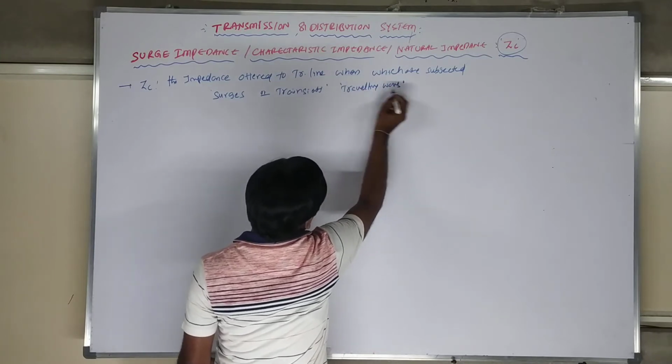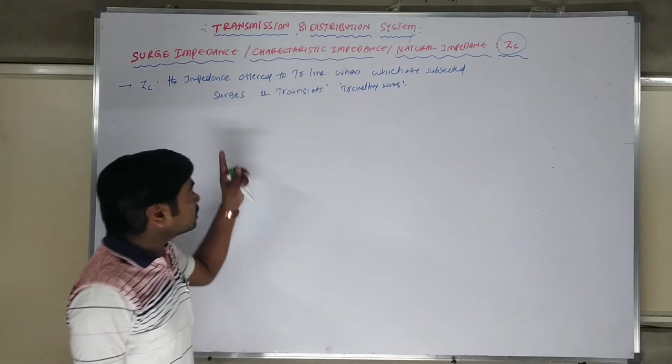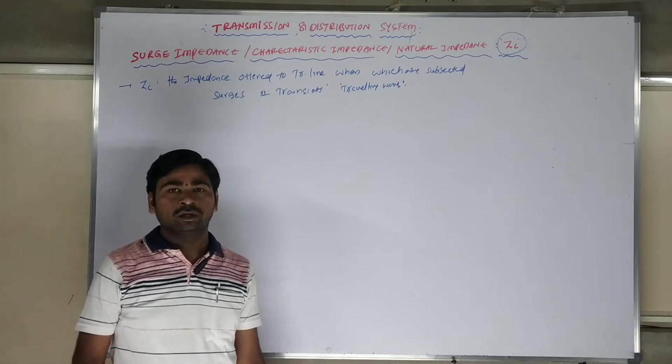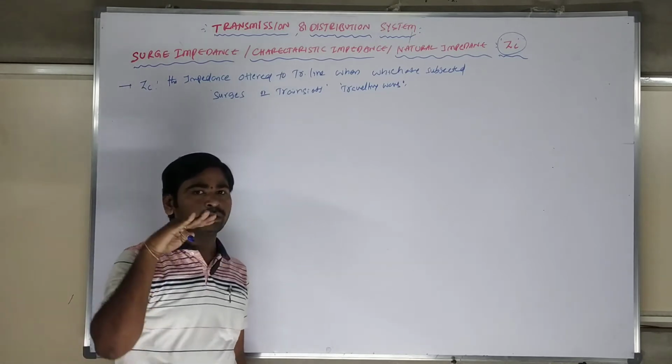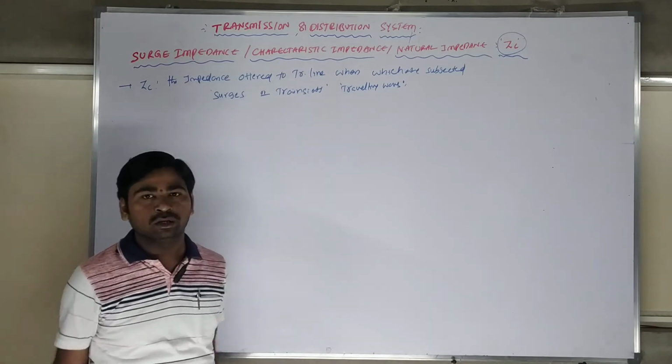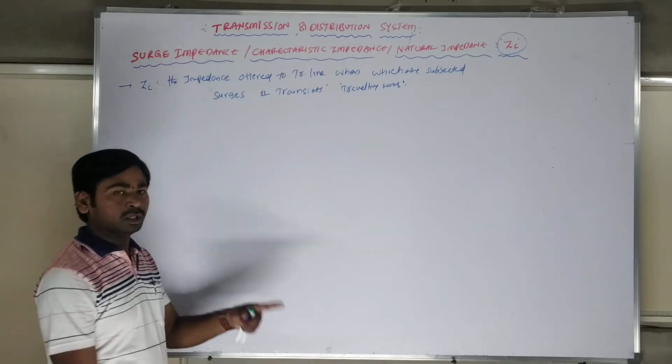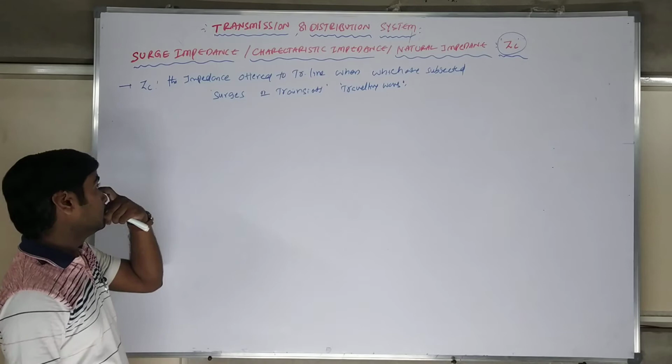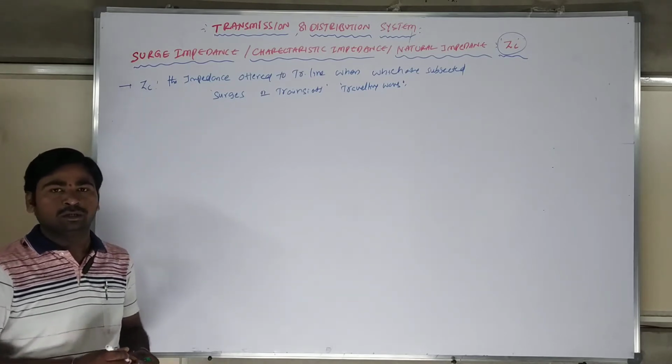Wave traveling is one of the chapters. The transmission is going to happen in the transmission line. In these three situations, how much impedance is offered to the transmission line, that impedance of a transmission line is called the surge impedance of a transmission line.